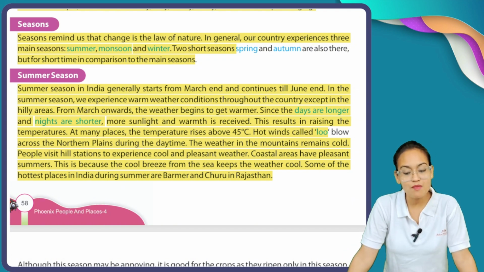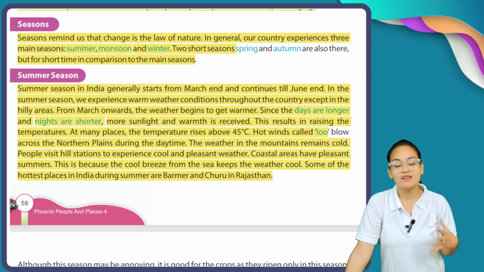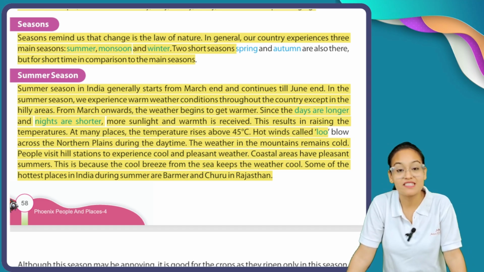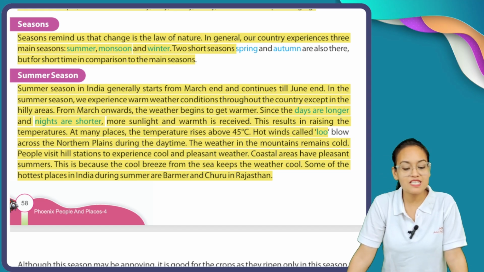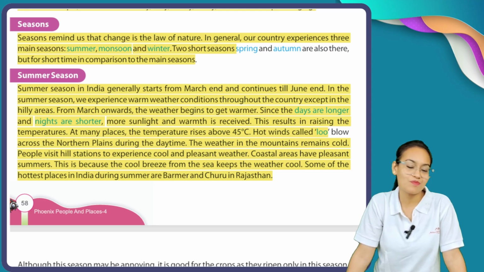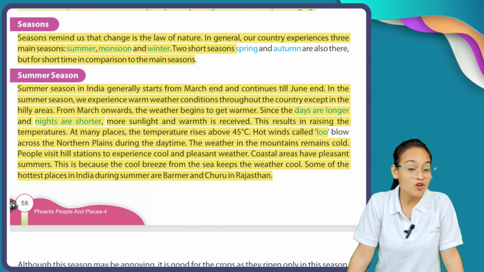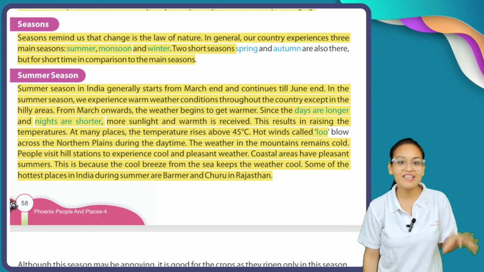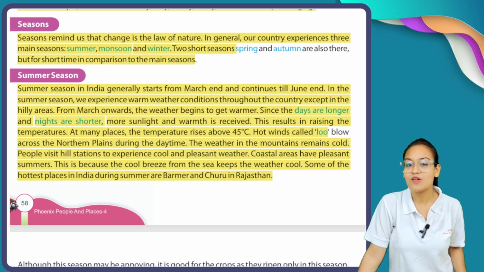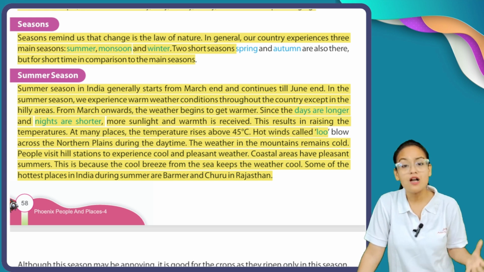The weather in the mountains remains cold. So hilly areas are not affected by the summer season. They experience cold even in summer months. People visit hill stations to experience cool and pleasant weather. Now you can see during the summer season, the number of tourists increases in hilly areas. Why? Because in hilly areas there is cold. So to protect ourselves from heat, we usually visit hilly areas.